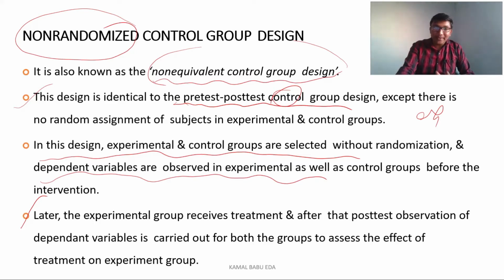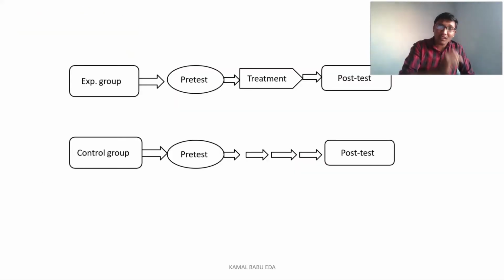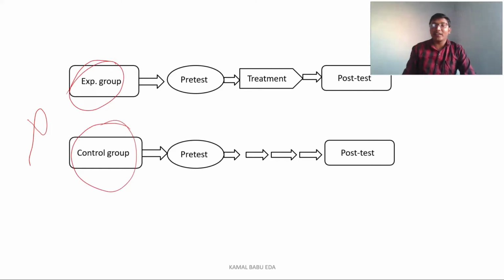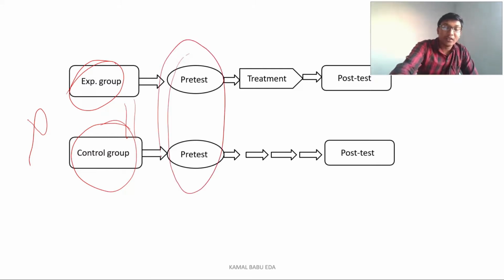You can see the picture here, it is very easy. It is the same as the pre-test and post-test design. Without any kind of randomization, we have taken two groups, the experimental group and the control group, and the formula and theory are the same here. The number of subjects in the experimental group should be equal to the number of subjects in the control group. So we will conduct the pre-test for both the groups.